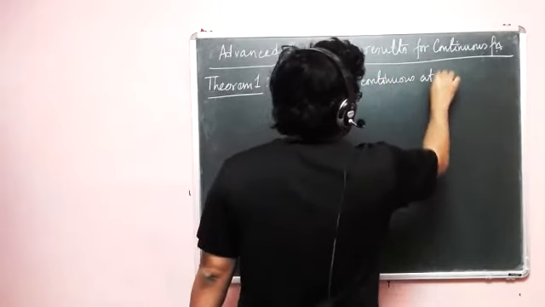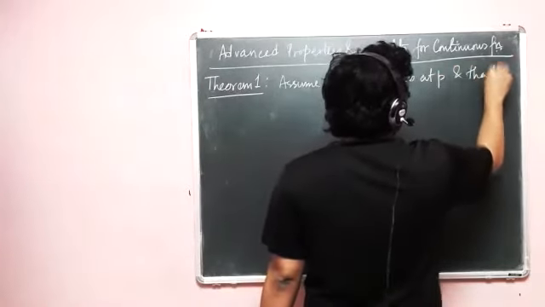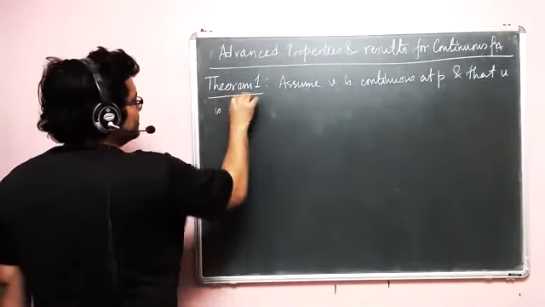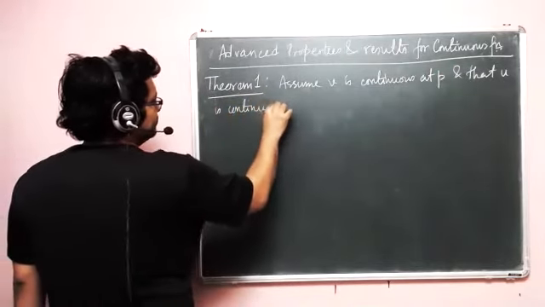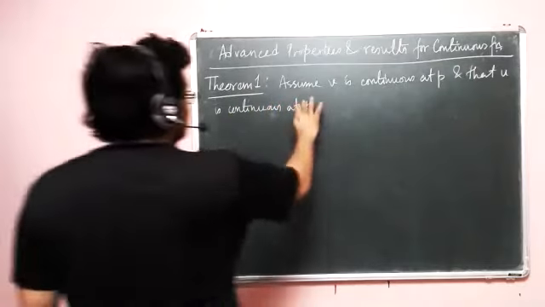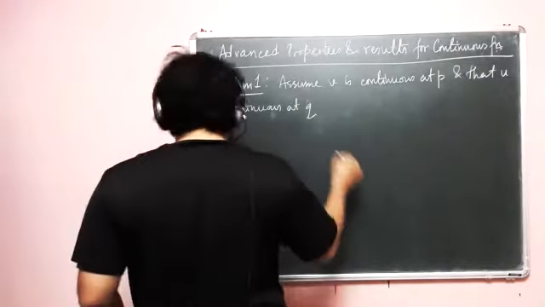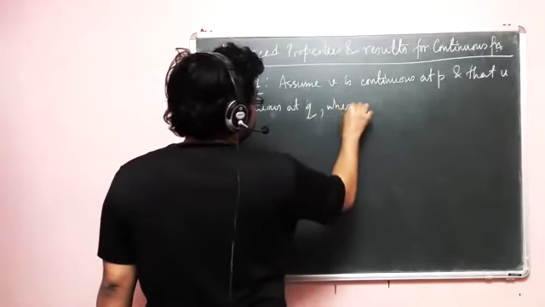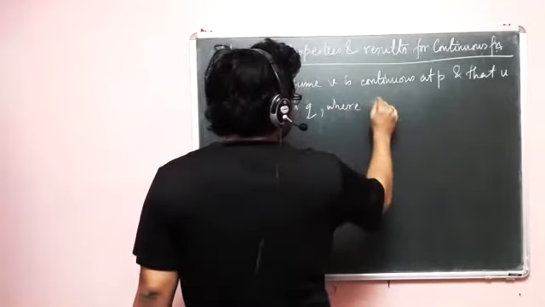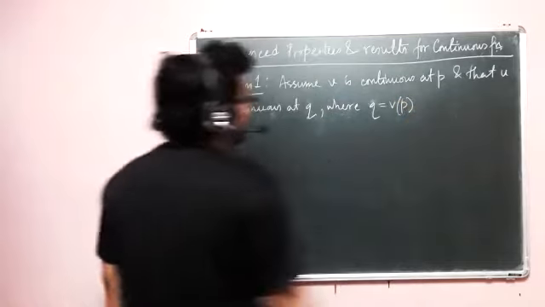Assume v is continuous at p, and that u is continuous at q, where q equals v of p.